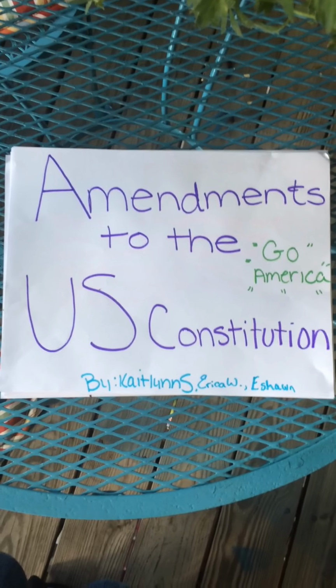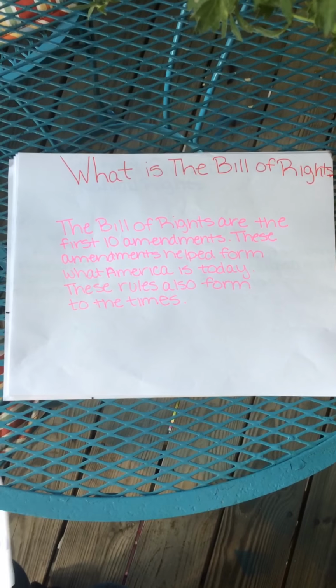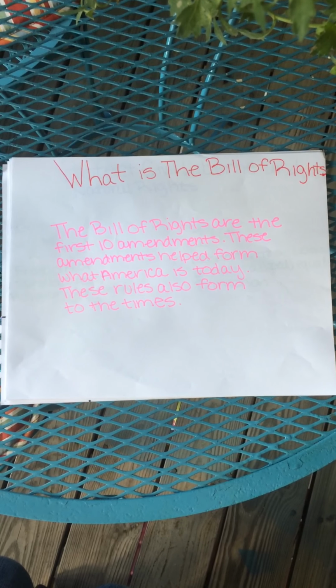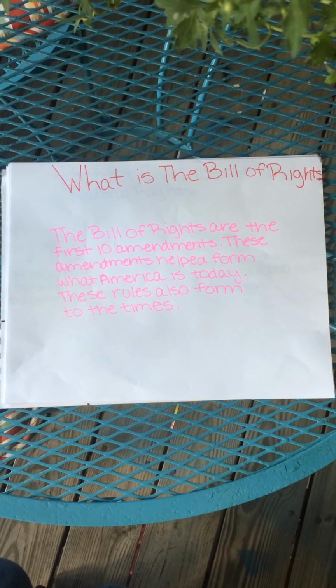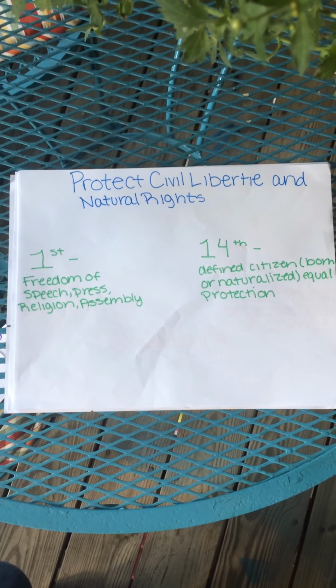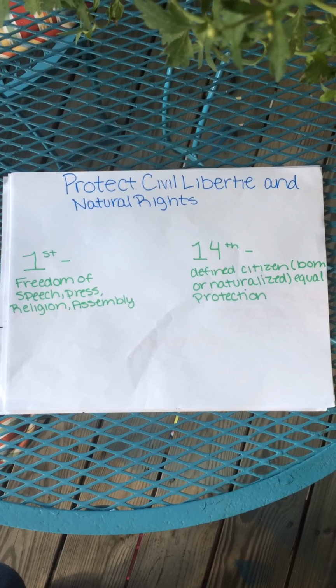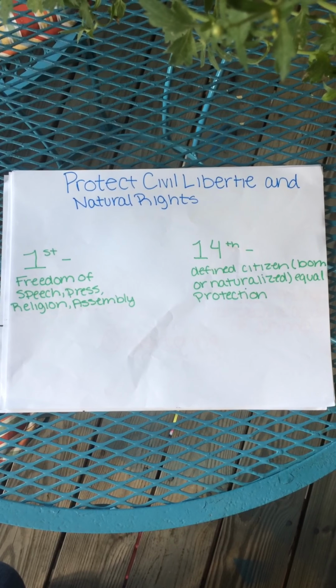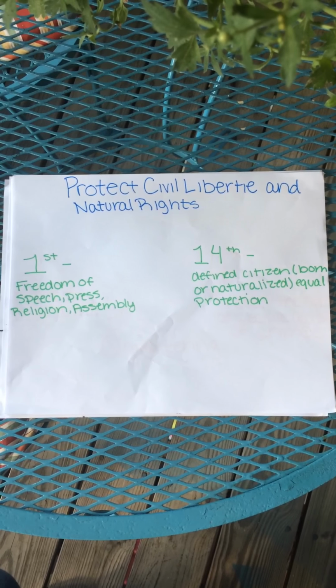Amendments to the U.S. Constitution. What are the Bill of Rights? The Bill of Rights are the first 10 amendments adding rules that the Constitution does not clearly state. The First Amendment protects freedom of speech, press, religion, and assembly, while the 14th Amendment defined citizen equal protection.